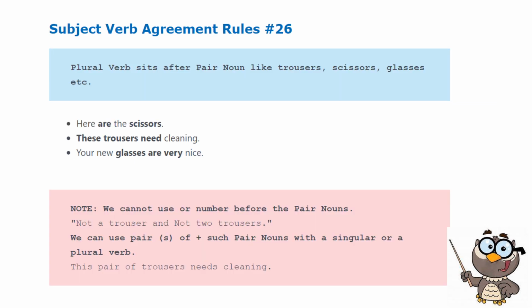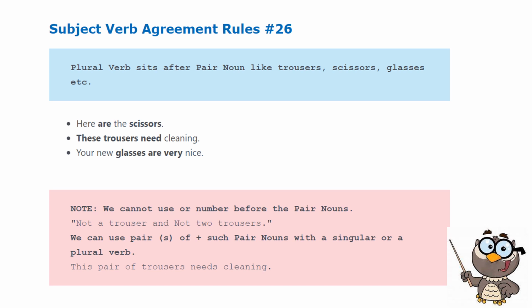Rule number 26. Plural verb sits after a pair of nouns like trousers, scissors, glasses, and etc. You always use plural verb, meaning these are words that come in pairs. Thus, they are always in plural form. Example, here are the scissors.